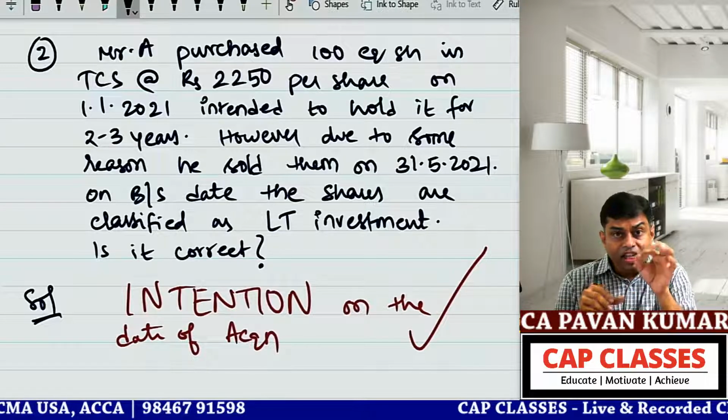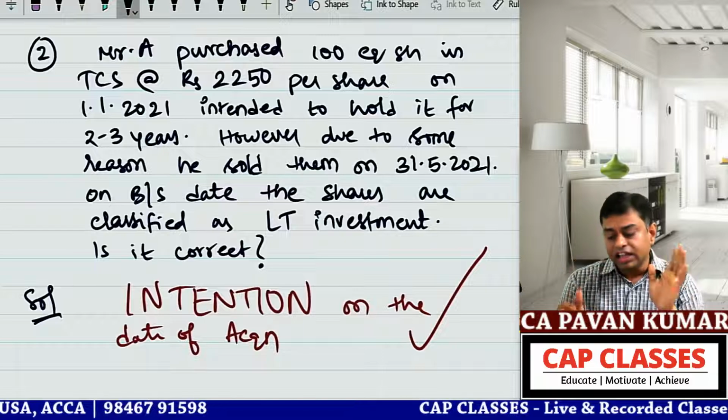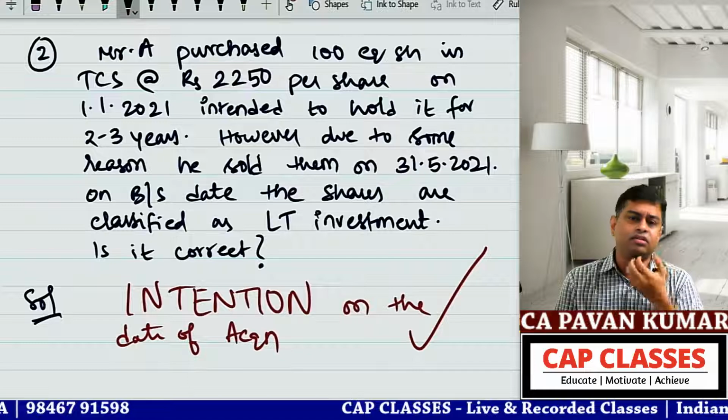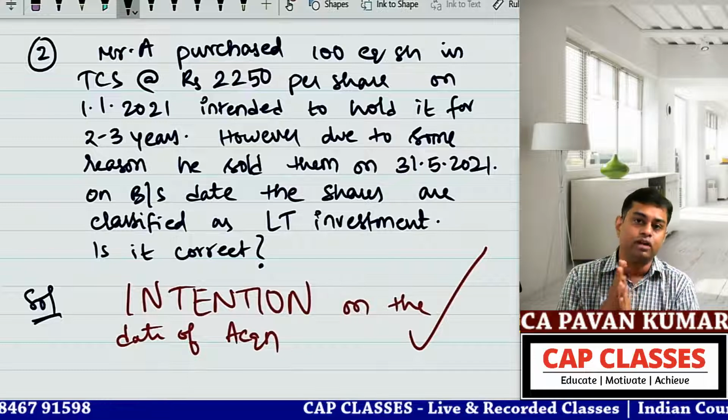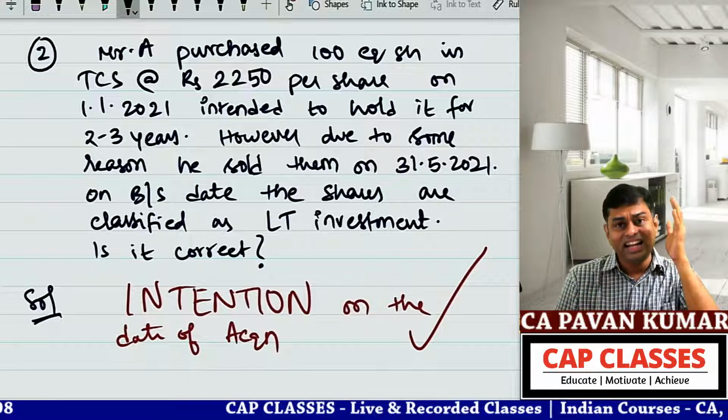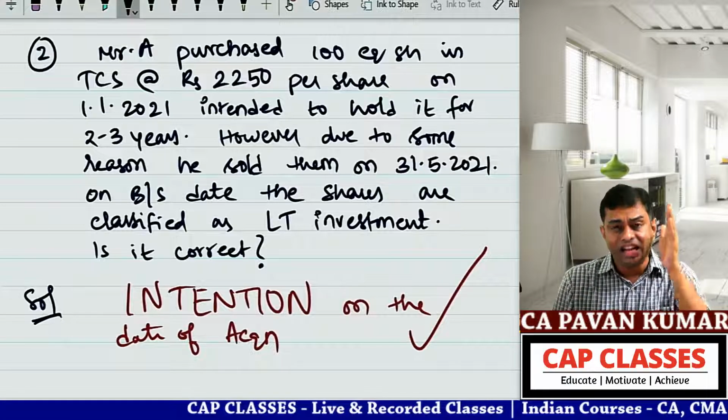So if the intention is to hold it for more than 12 months, it is long term. Even if it is subsequently sold for less than 1 year, it doesn't matter. You don't need to reclassify it forcefully. That's all. On the date of the balance sheet, it is long term.